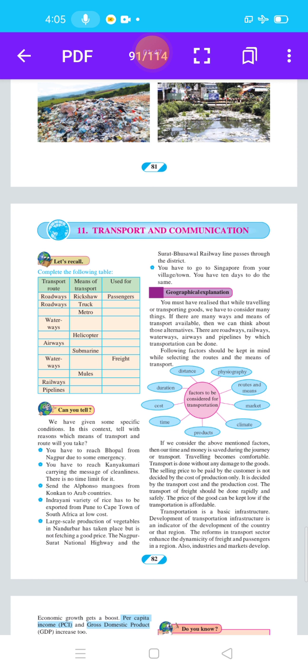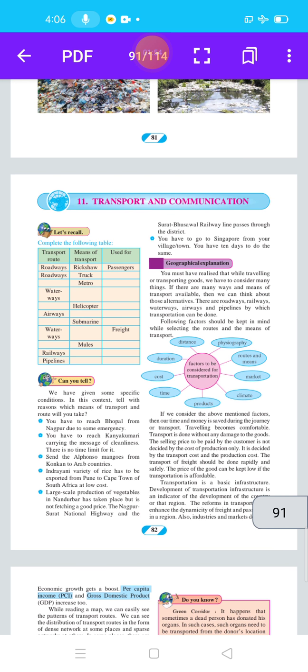Next is submarine, transport route is waterways and used for defense and research. In this way, next point is waterways, cargo ship, used for goods. Mules, means of transport is mules, transport route is roadways and used for goods.